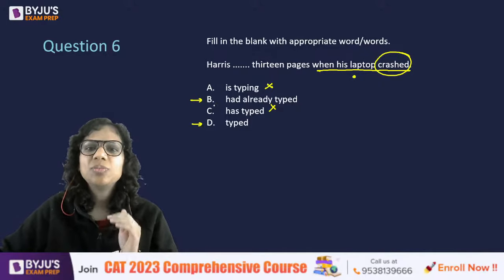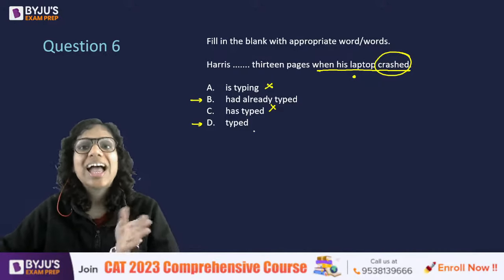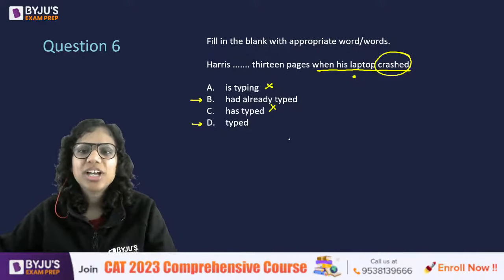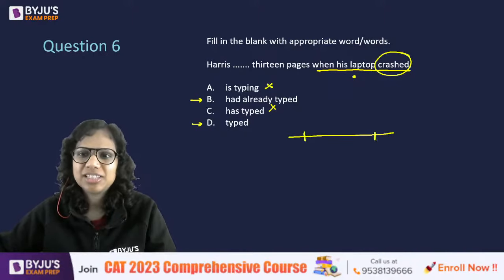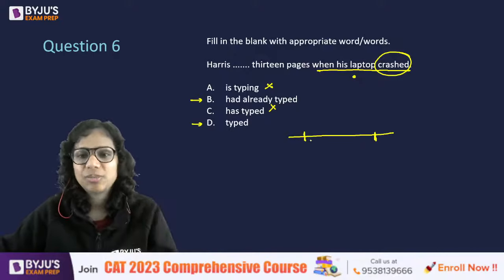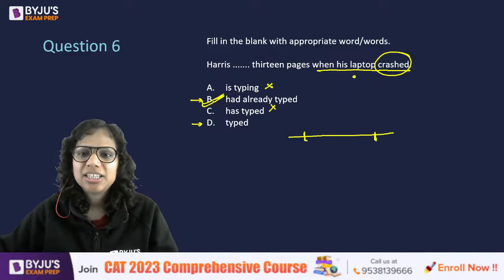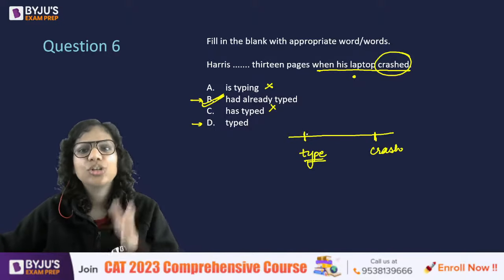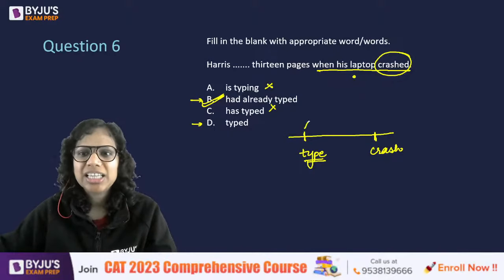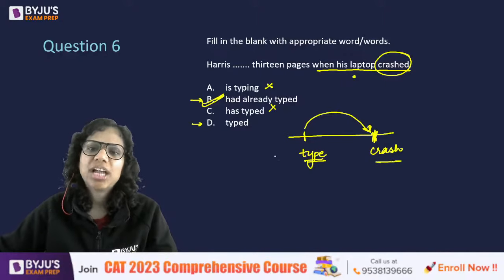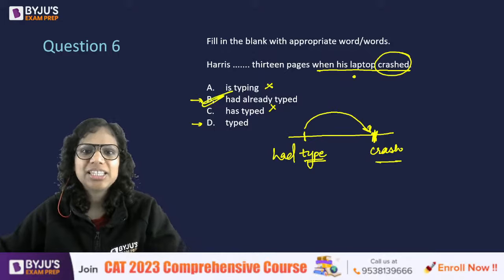The choice is between B and D. So Harris had completed something. No, when this happened, when his laptop crashed. So again, we need the past perfect tense here. Just like although he had failed in mathematics. So similar logic here as well, that the action of typing started earlier, right? The crashing happened later. And in order to show that sequence of events, that he had already completed this when the laptop crashed, I will put a had here. Hence, B.